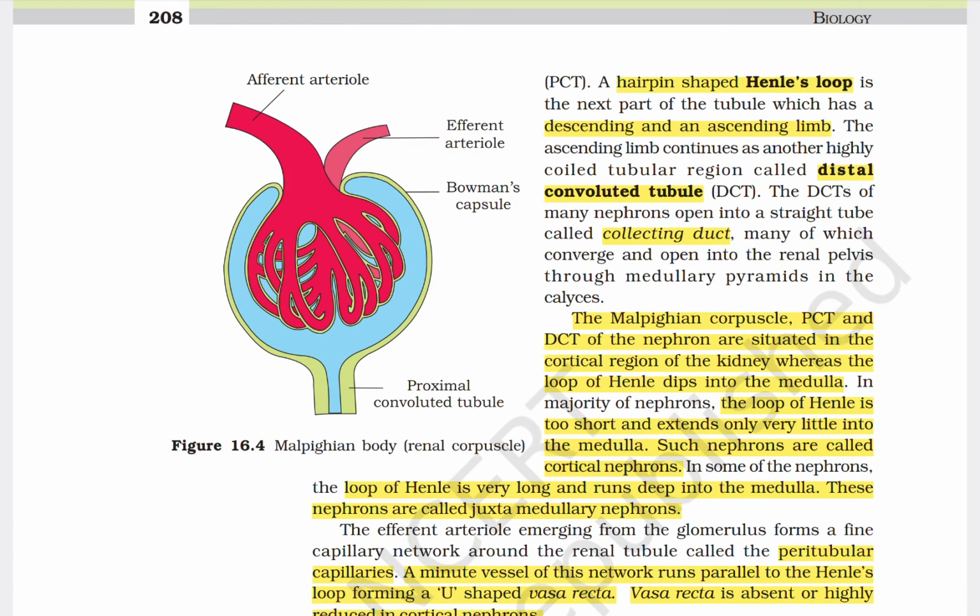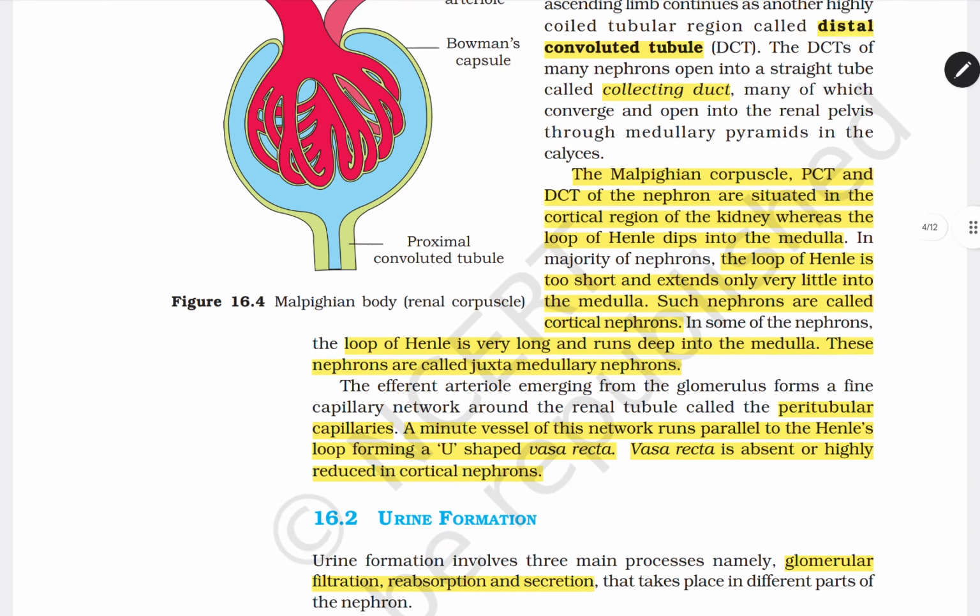Same points, because all the important points are in the PDF which I opened previously with proper diagram. Here the same terms, cortical nephrons and juxtamedullary nephrons, are there. I hope you got the terms cortical nephron and juxtamedullary nephron in the diagram particularly. Here you can see there is no diagram in your NCERT.